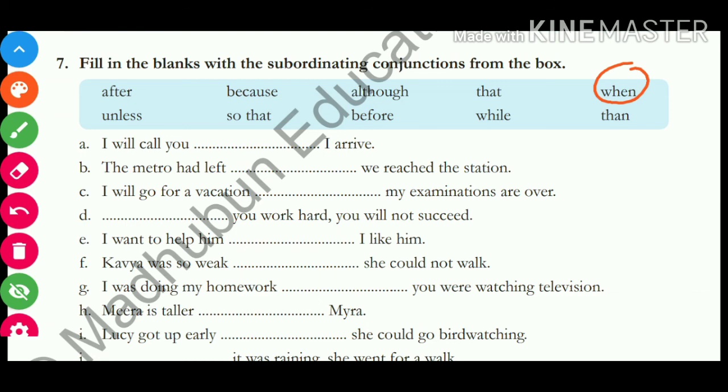Then comes the second, B. The metro had left dash we reached the station. So the metro had left before we reached the station. Let us take the next one. See, I will go for a vacation dash my examinations are over. So, after my examinations are over. So this is how you have to solve all the exercises, and I guess that you must have understood what conjunctions are and their types.